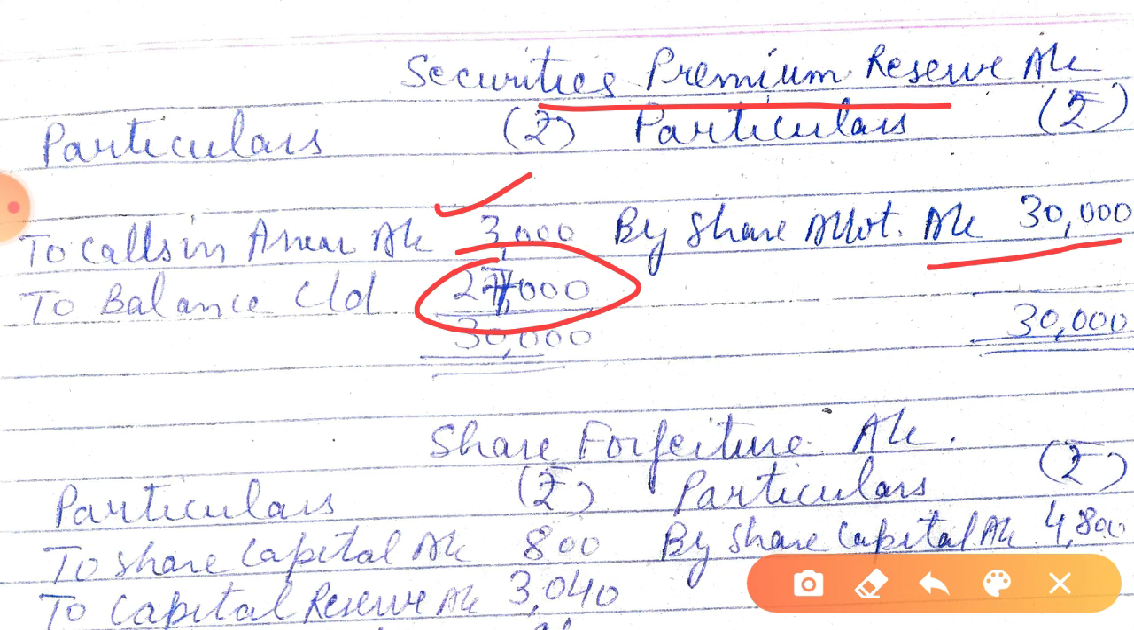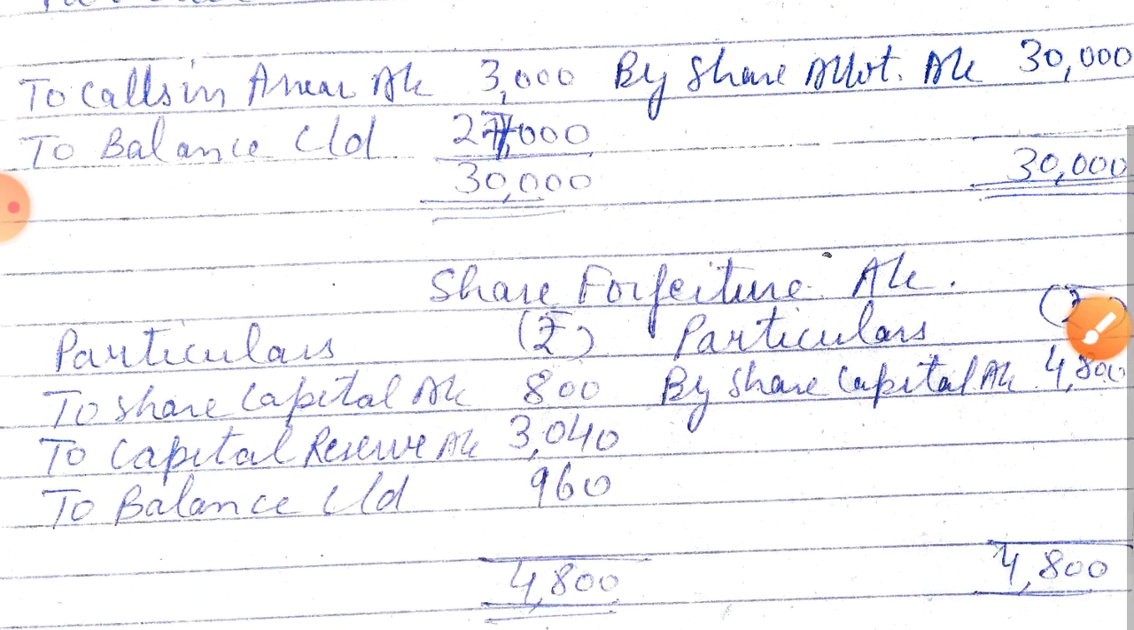there is chapter number 9 in your syllabus, which is related to final accounts of companies, in which in detail we are going to study the balance sheet as per Schedule 3 of Companies Act 2013. Okay, now next account was share forfeiture account. Here it is.